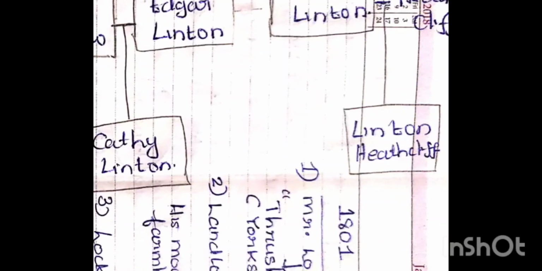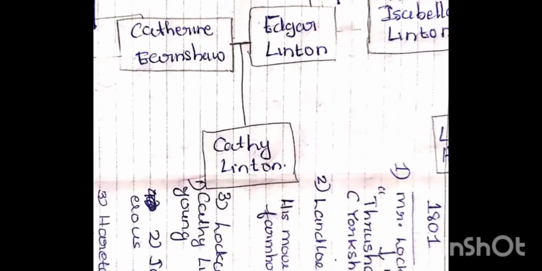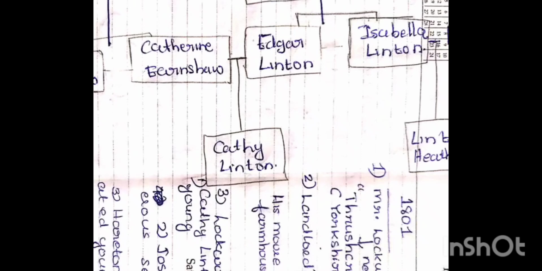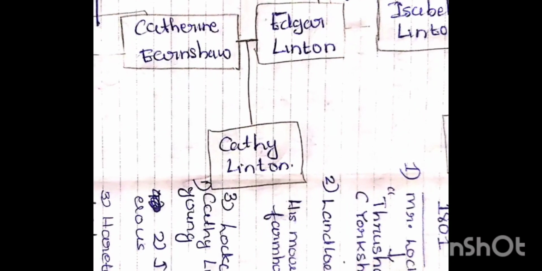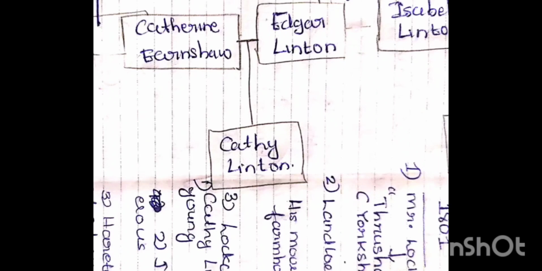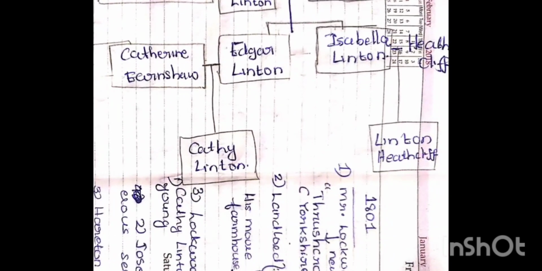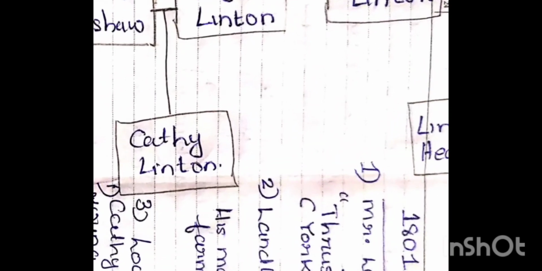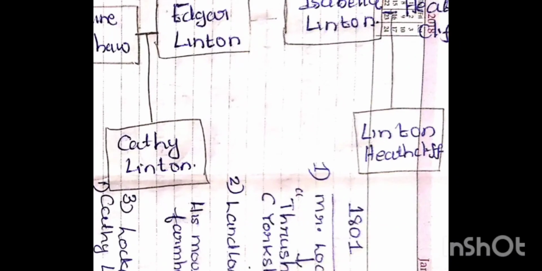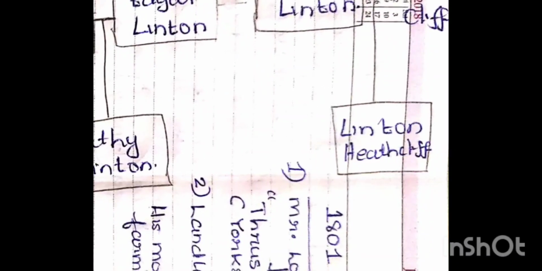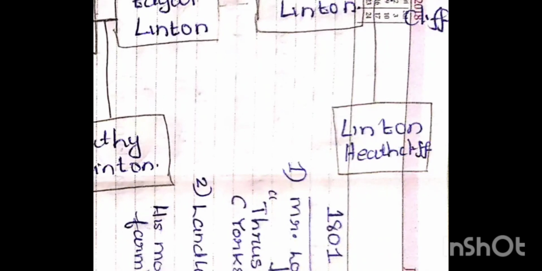Then, what about Linton's family? You can see Mrs. Linton and Mr. Linton. Here, Mrs. and Mr. Linton's son, Edgar Linton, got married to a daughter of Mr. Earnshaw, that is Catherine Earnshaw. Both Edgar Linton and Catherine Earnshaw had Cathy Linton as their daughter. Then, Edgar Linton's sister was Isabella Linton, who got married to the novel's chief protagonist, Heathcliff. And both Heathcliff and Isabella Linton had a son named Linton Heathcliff.